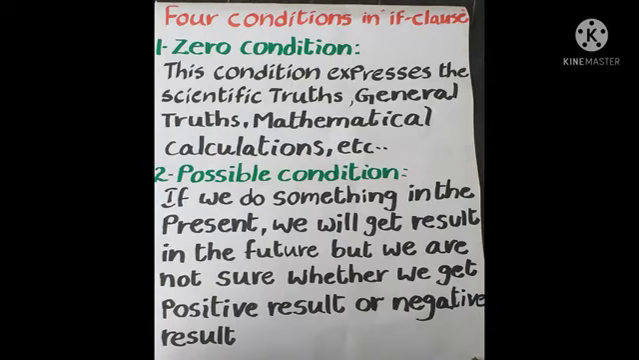Next one is possible condition. What is possible condition? For example, if you want to do something in the present, you will get result in future. But we are not sure what is the positive result or negative result we will get. That is not sure in this condition. Okay. For example, if he invites me, I will attend the party. If she sings well, she will win the prize. We are only hoping for the future.